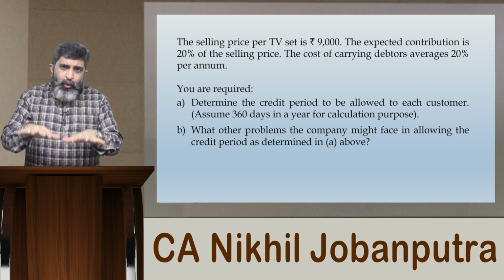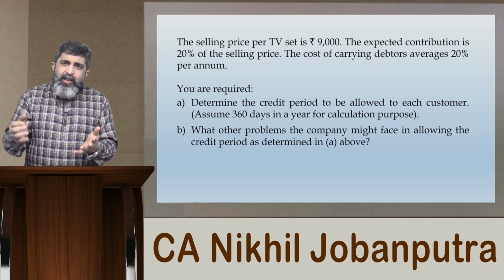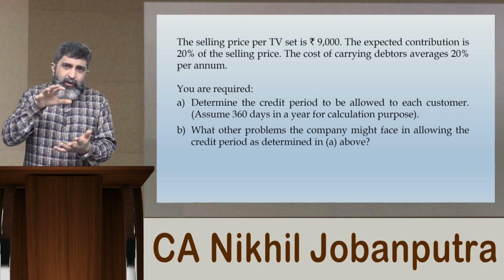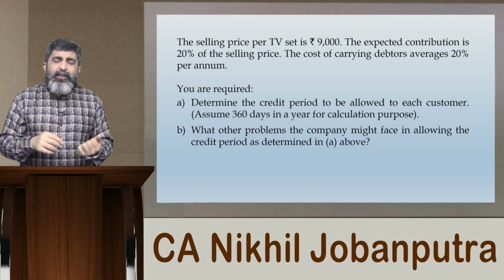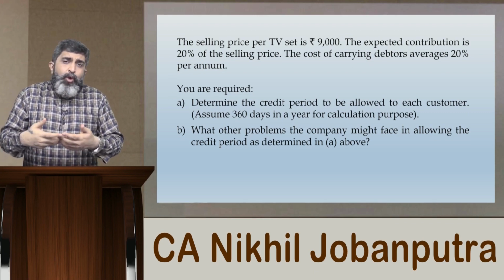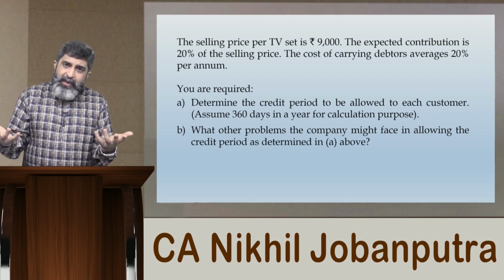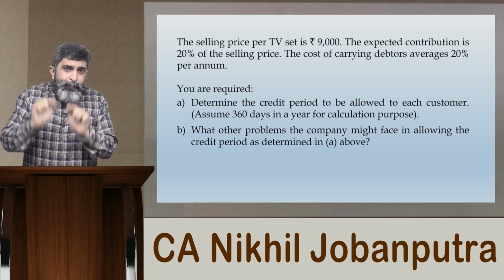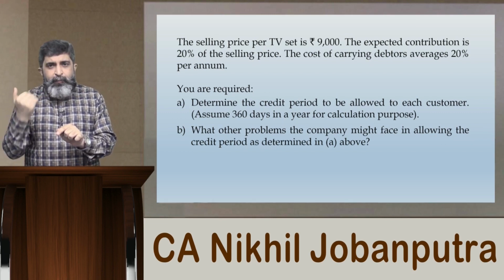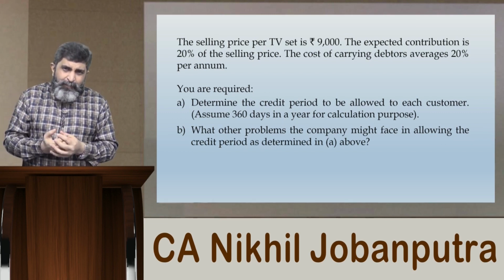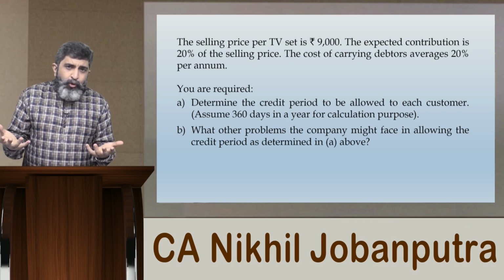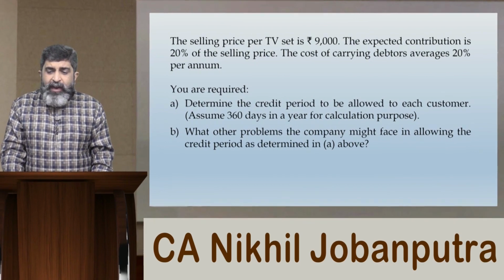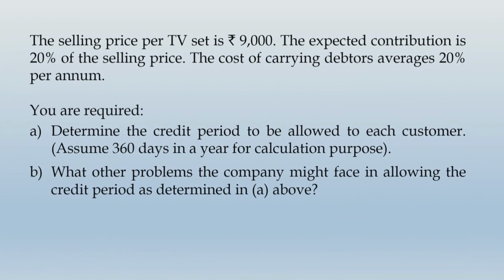Once we get to know what is the profit position in each case, we will conclude the scenario of each case, and on the final conclusion once we draw, then we will write the answer for this B part of the question, as in what other problems the company might face. We will get to know as an implication of the first part what kind of problems the company will be facing in the second part. So let us not talk about those problems right now until we conclude the first part. So let us see how to write up the answer for this first part.